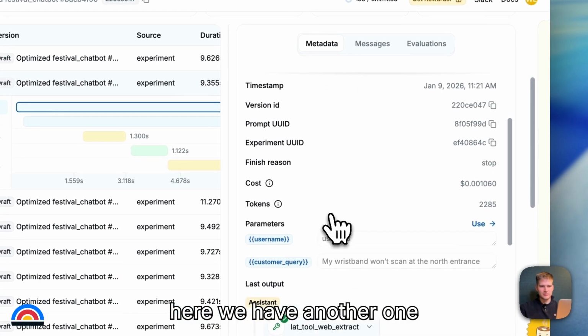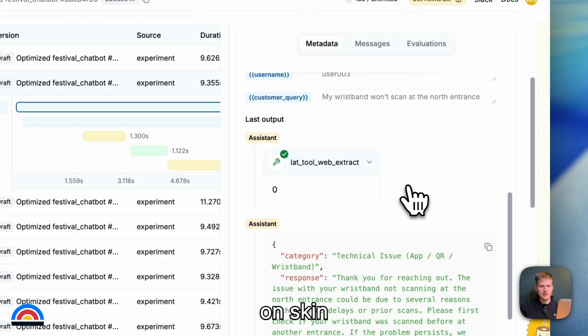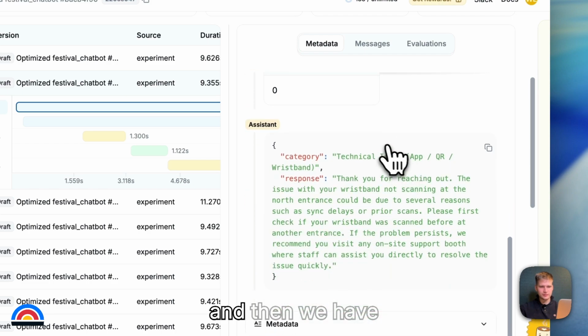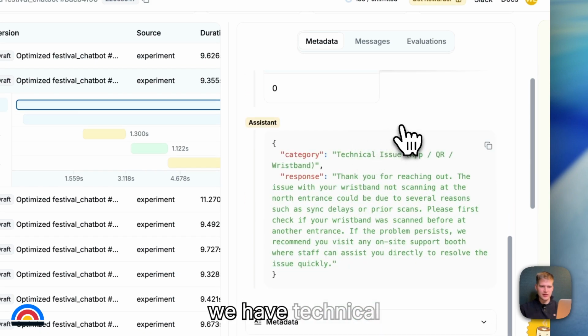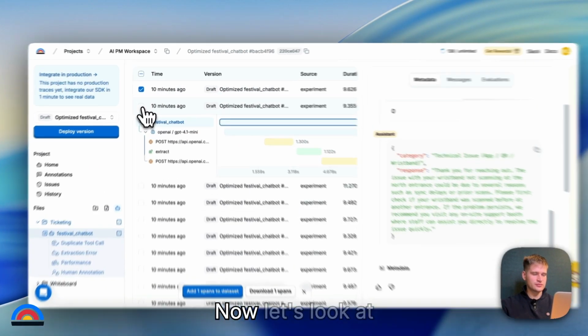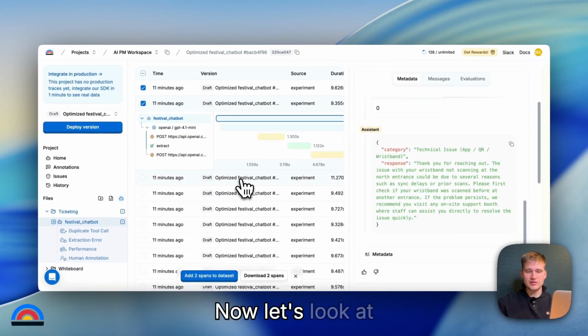Here we have another one. We have my wristband don't scan at the entrance. We have a successful tool call. And then we have technical issue category. All right, I think I'm good with this one as well. So we have category and response as the keys, so we can select that as well. Now let's look at one more.